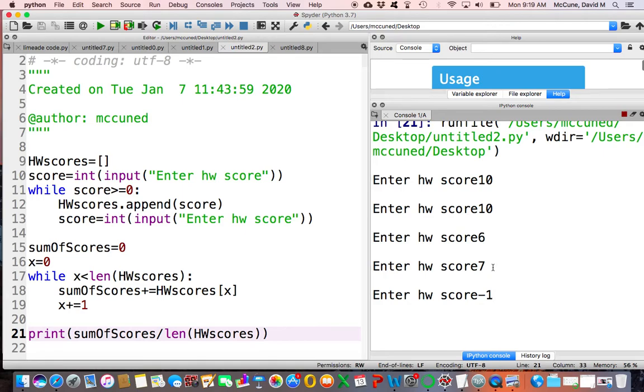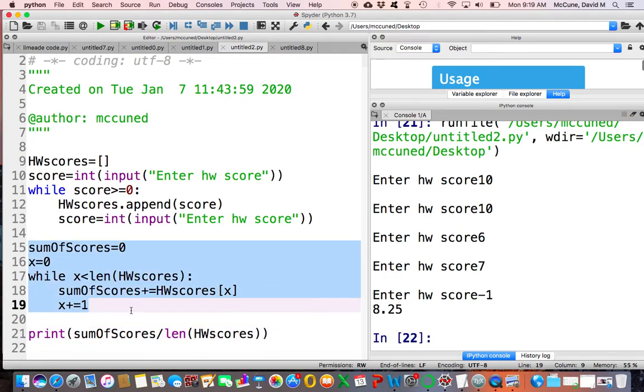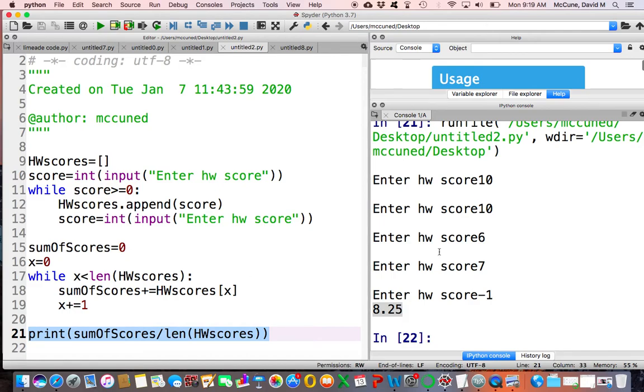And as soon as I hit enter, what happens? All of this code starts happening, lines 15 through 19. So Python adds up these 4 scores, 10, 10, 6, 7. And then just prints out the average, 8.25. Right, that's all I told it to print. Okay, so it seems to be working. The average of 10, 10, 6, 7 is 8.25.